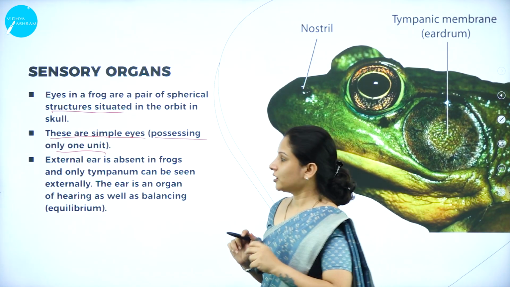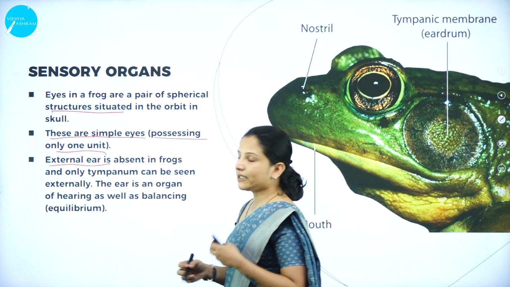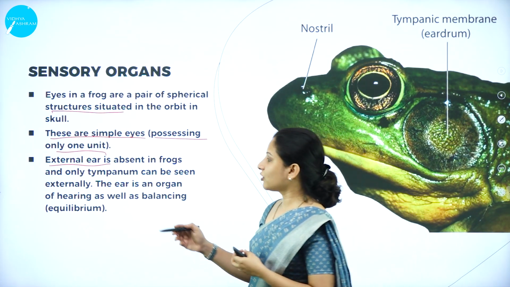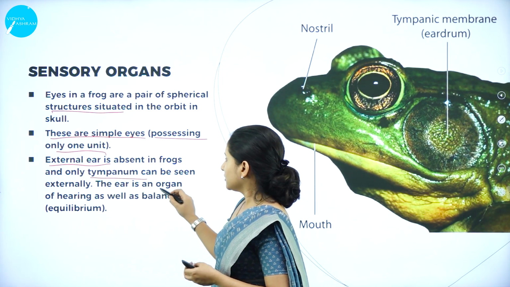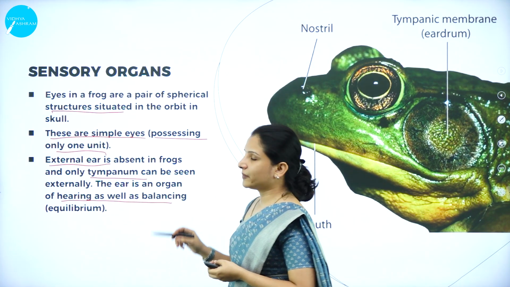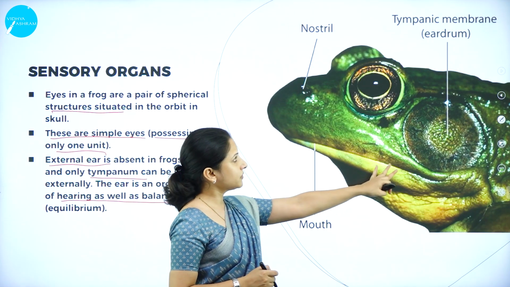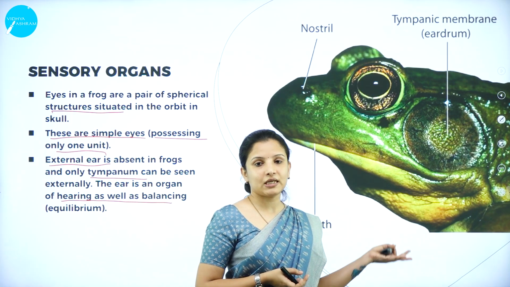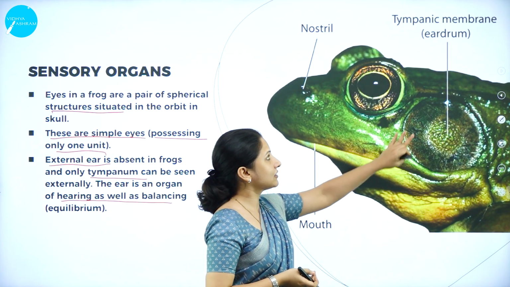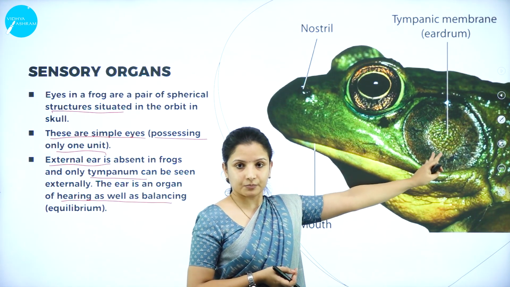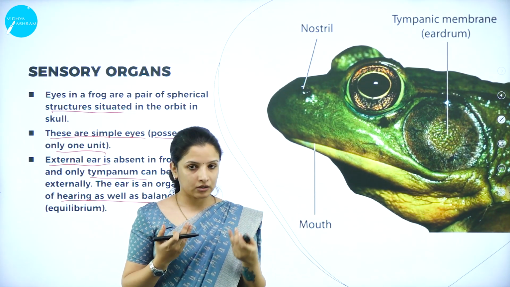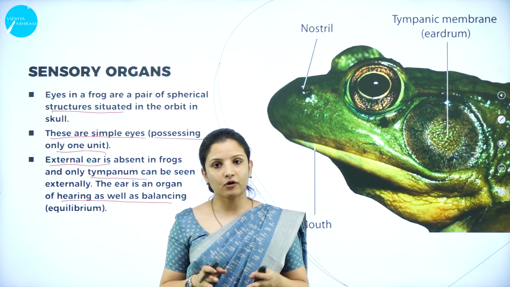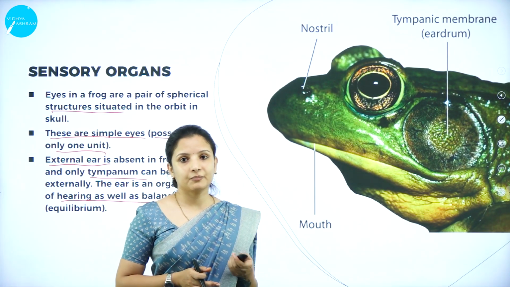The external ear is completely absent in frogs, and it possesses only an ear-like structure called the tympanum. The ear is an organ of hearing as well as balancing for the frog. This tympanum is just like an ear. There is no external ear as we see in animals or human beings, only the tympanum, and it helps the frog not only to hear sounds, but also to balance the equilibrium of its body. So that is the function of the tympanum.